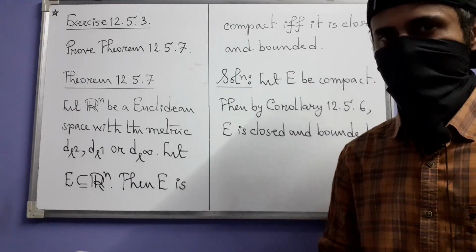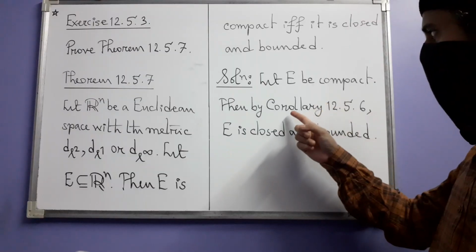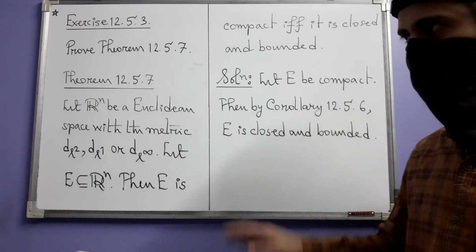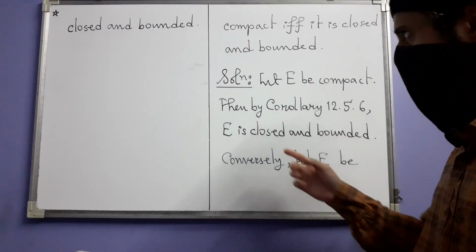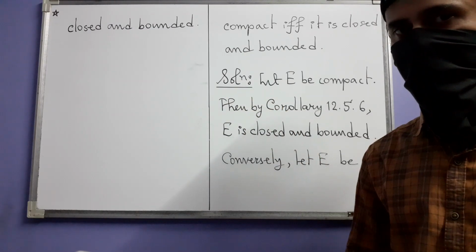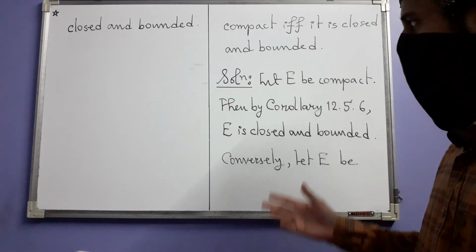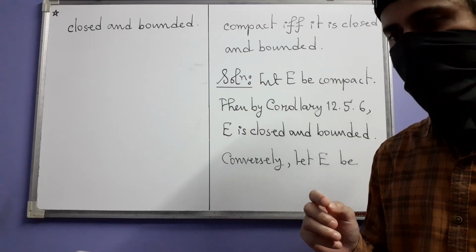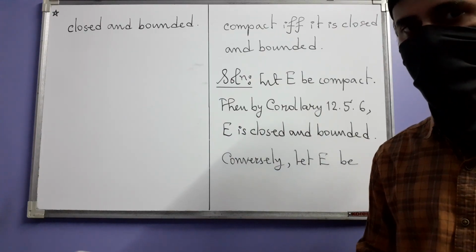One half of the claim is already with us. If we assume that E is compact, then by corollary 1256 it's closed and bounded. So now we have to prove the converse. So conversely, let E be closed and bounded. Now we have to prove that E is compact, which means what? We will take any sequence of points in E and we will prove that it has a convergent subsequence whose limit is in E. That's what we have to show.